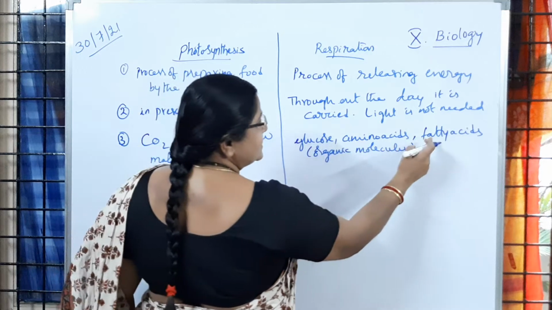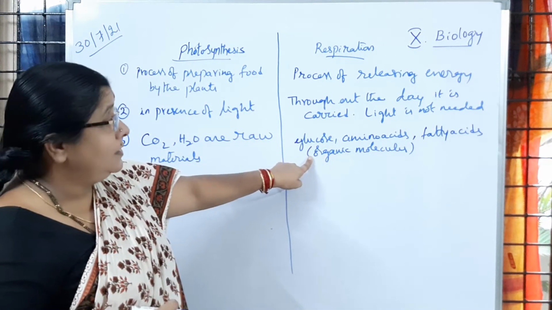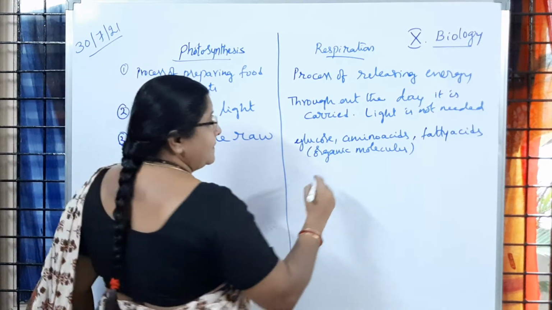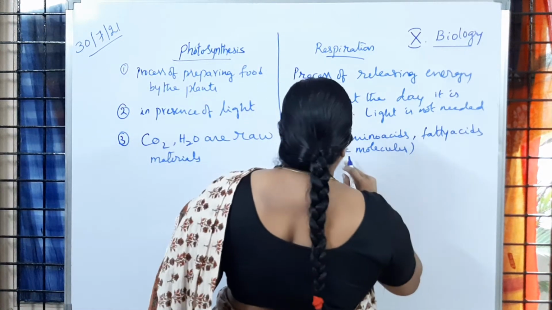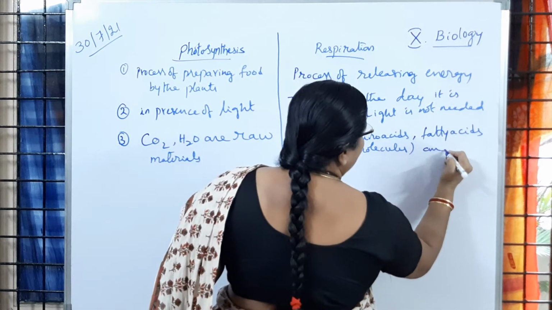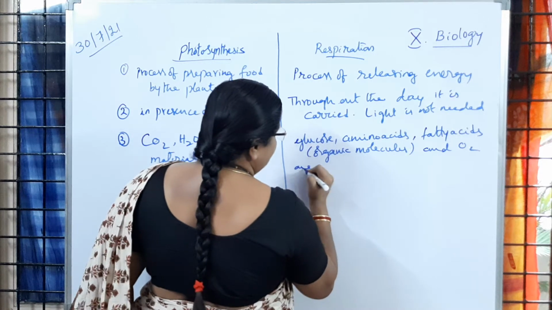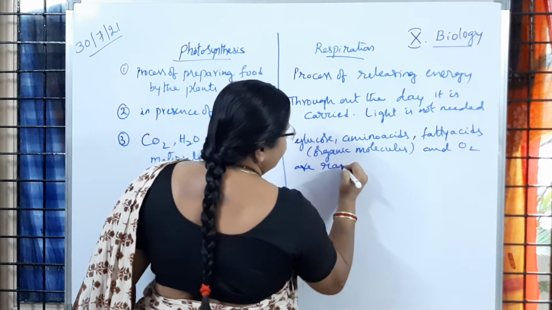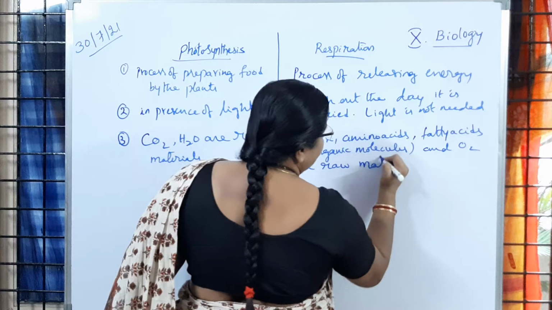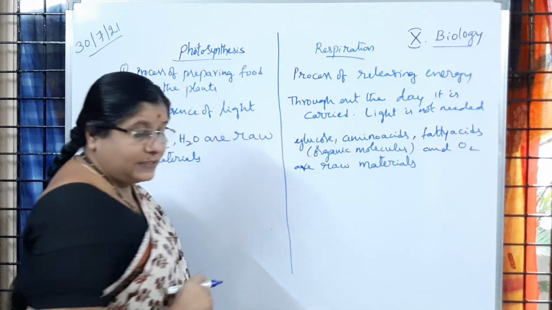Glucose, amino acids, fatty acids are organic molecules. So organic molecules like glucose, and oxygen, are the raw materials. Is it clear to you?